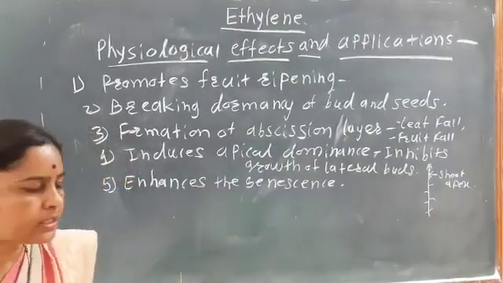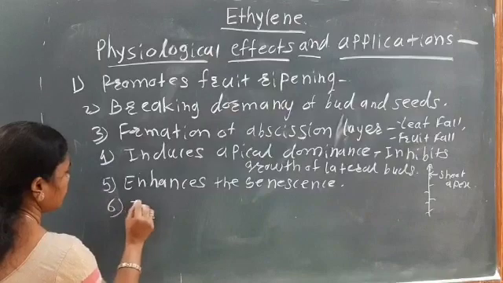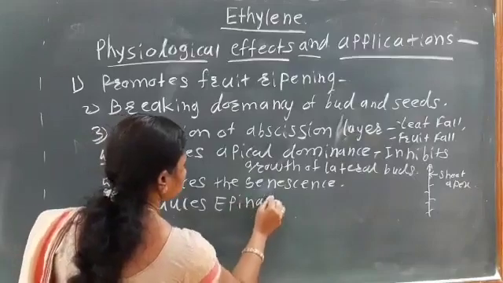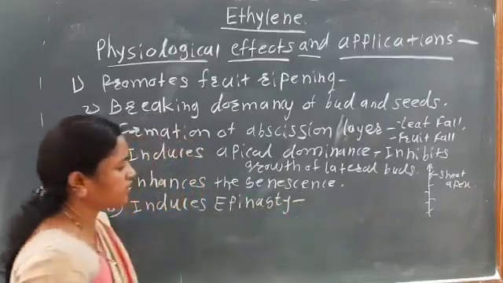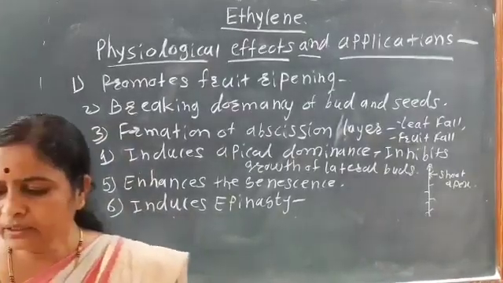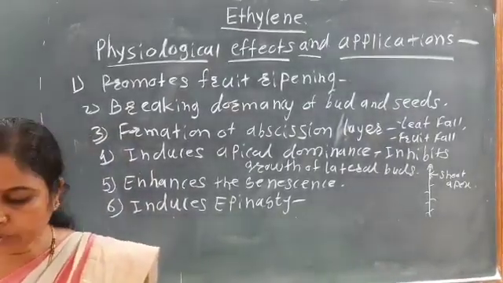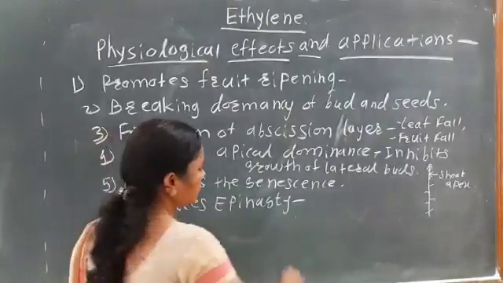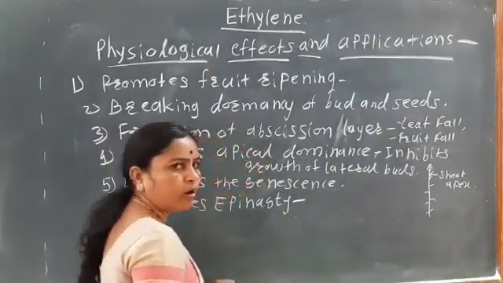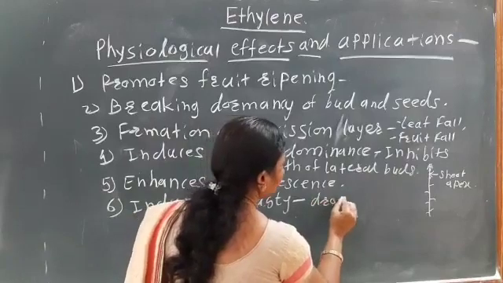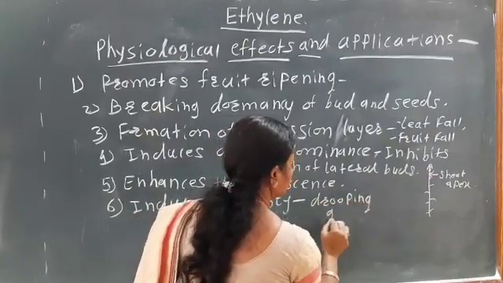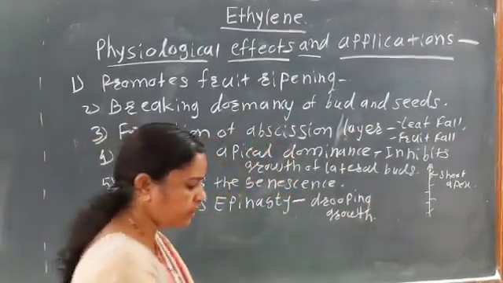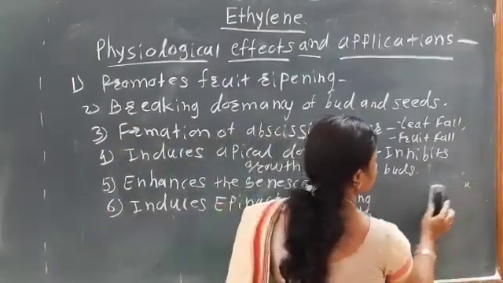Then next, sixth point, it induces epinasty. Epinasty means the leaves and flowers show drooping growth. So what is meant by epinasty? See here about the nastic movement.